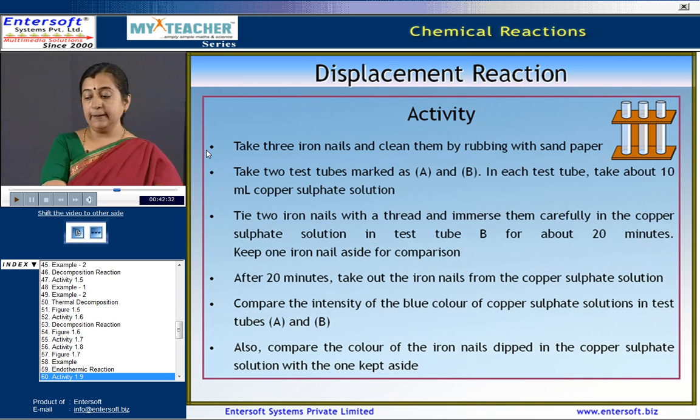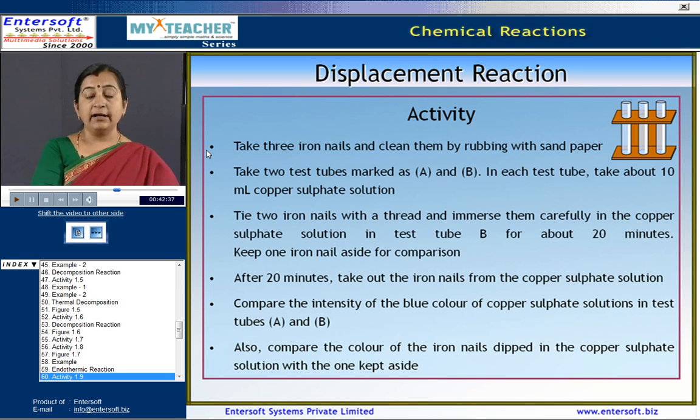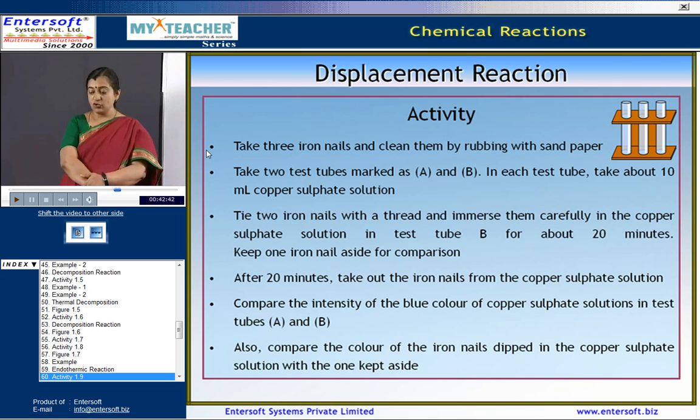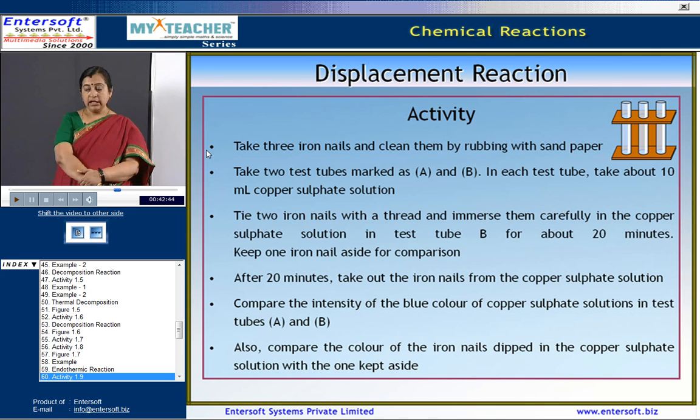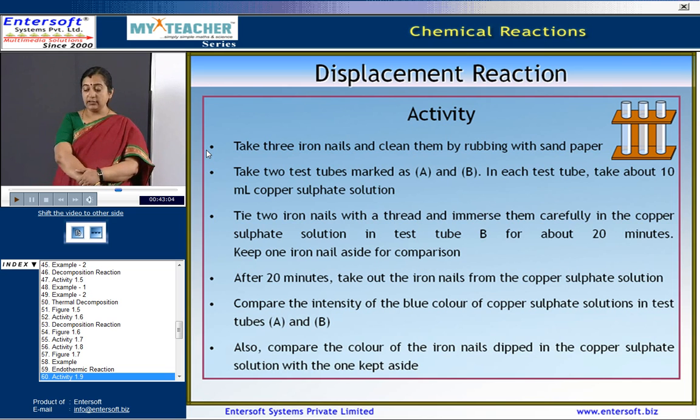Look at the slide here. We take 3 iron nails and clean them by rubbing them with sandpaper. Now, take 2 test tubes marked as A and B. In each test tube, take about 10 ml of copper sulphate solution. Tie 2 iron nails with a thread and immerse them carefully in the copper sulphate solution in test tube B for about 20 minutes. You keep another nail aside for comparison.